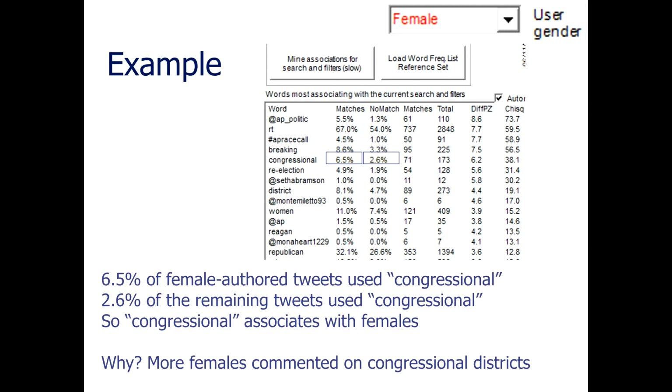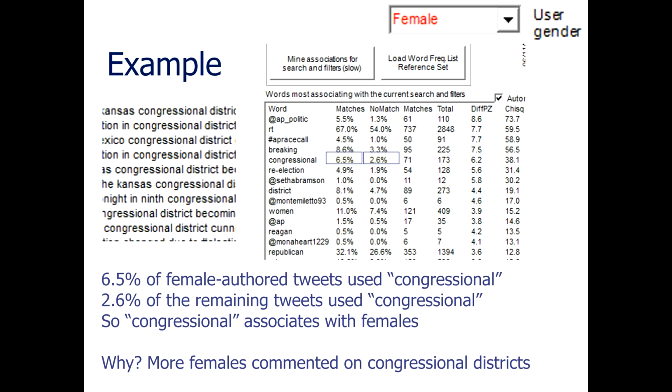And that's because more females must have commented on congressional districts. I read lots of these tweets and that seemed to be the underlying reason. Females are more likely to comment on congressional districts and males are more likely to comment on other aspects of the elections. This might make sense to you if you're an expert on American politics. And this is a section of the tweets, just a mini screenshot showing that the word congressional usually associates with the word district.